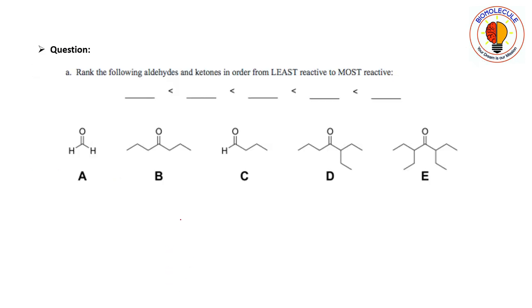So this one is the question. Rank the following aldehydes and ketones in order from least reactive to most reactive. These are your options. You just do this one, and I will be revealing the results towards the end of the lecture. You can pause the video for a minute and try to solve this one. I'll give you the answers at the end of the lecture.